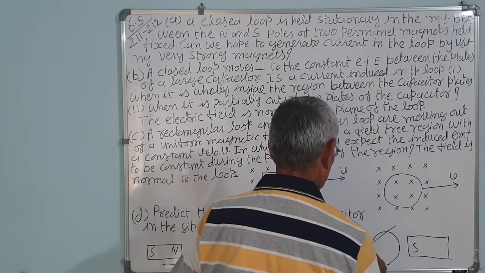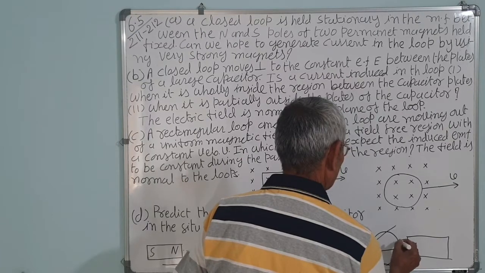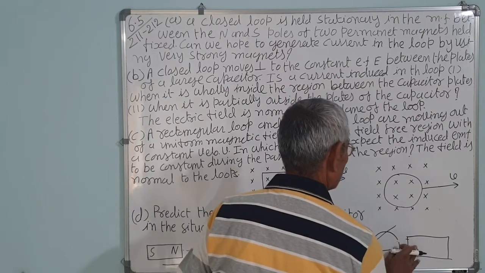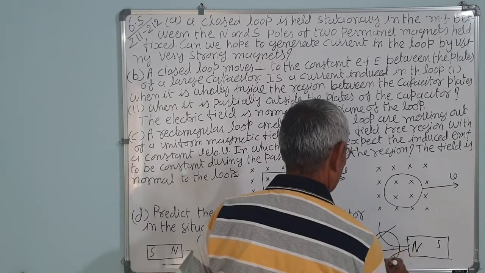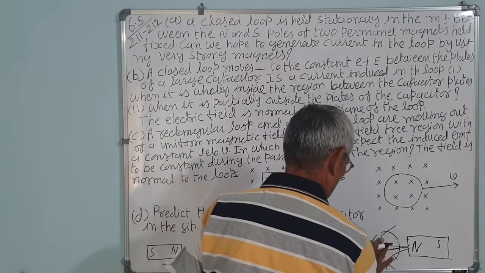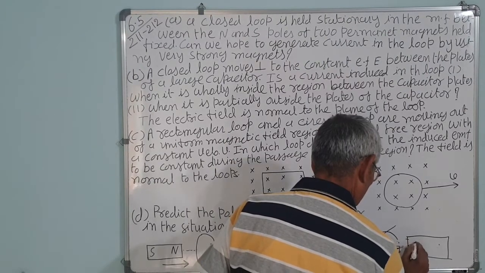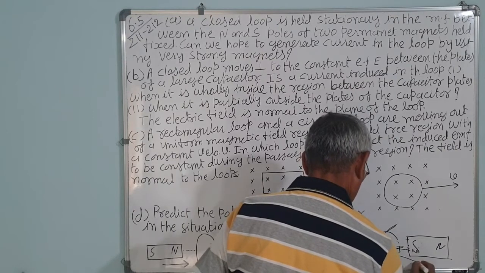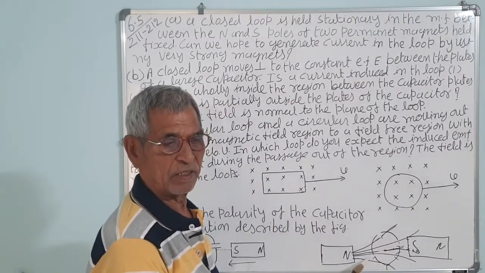Whatever lines of force pass linked with the circuit, they will be the same. Or even if it is an S pole, suppose this is the S pole you take, then magnetic field lines will go like this. So the number of lines of force cut with the circuit remains constant.